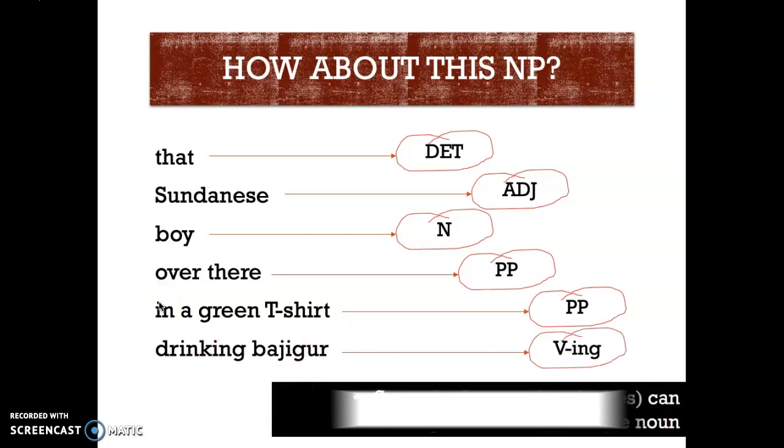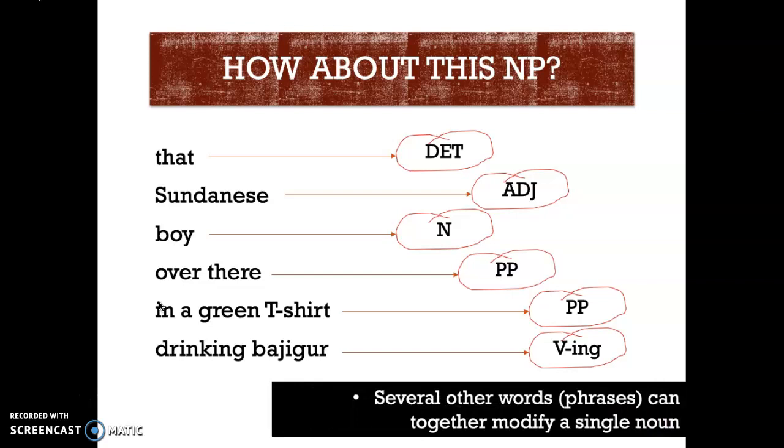Okay, so what we can say here is several other words, together they can modify a noun, and you can stack up the same phrase over and over. So this prepositional phrase gets stacked up after another prepositional phrase. So it's one of the features of phrases. They can be stacked up, right? They can be combined right next to each other.